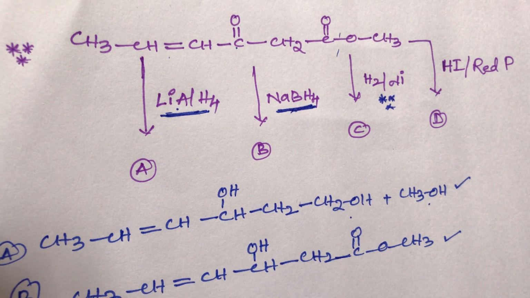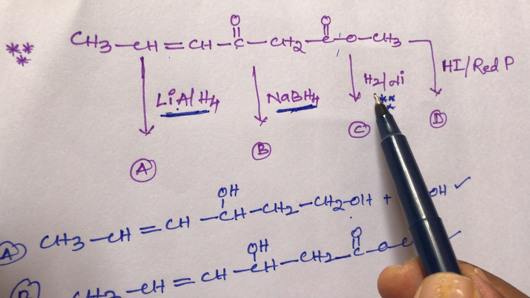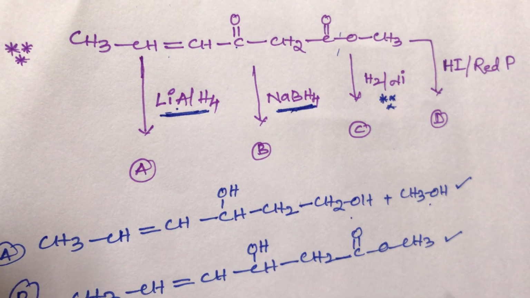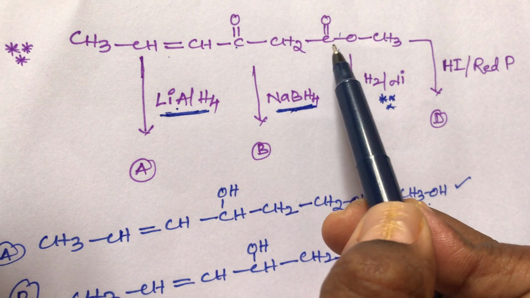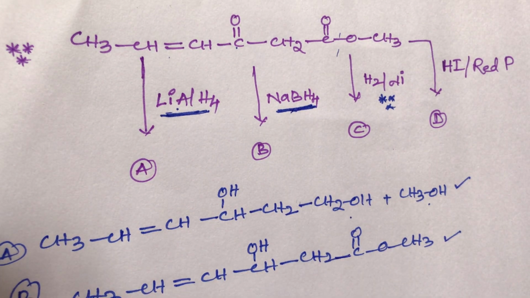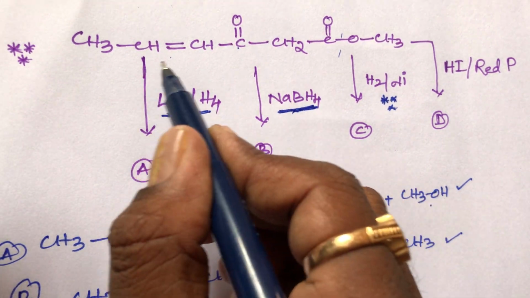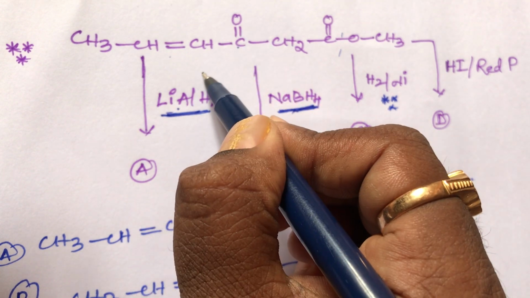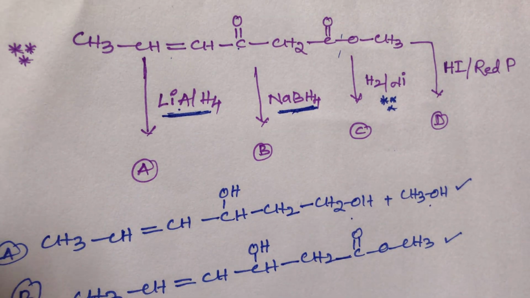Catalytic hydrogenation can reduce all: double bonds, triple bonds, polar and non-polar bonds, everything. H2 in the presence of nickel can reduce double bond, triple bond, keto group, ester groups, everything. So now what is the product? It can reduce everything: the double bond is reduced, the keto group is reduced, and the ester group is also reduced.